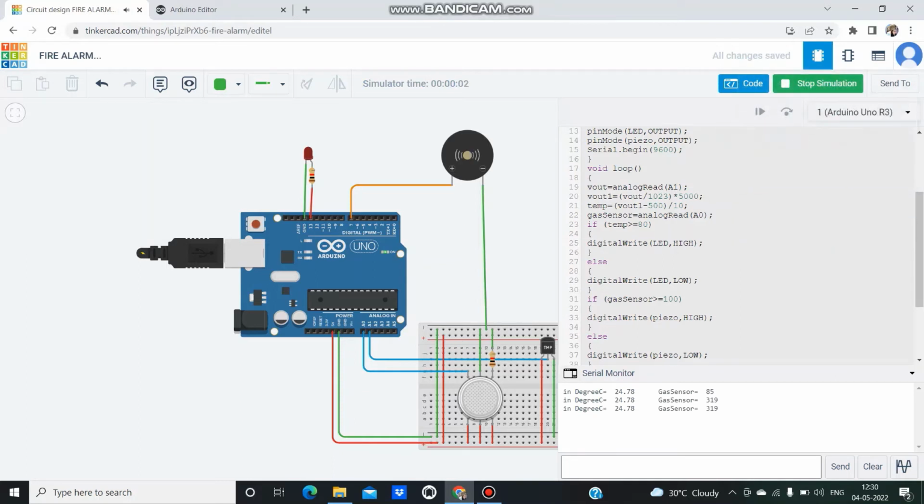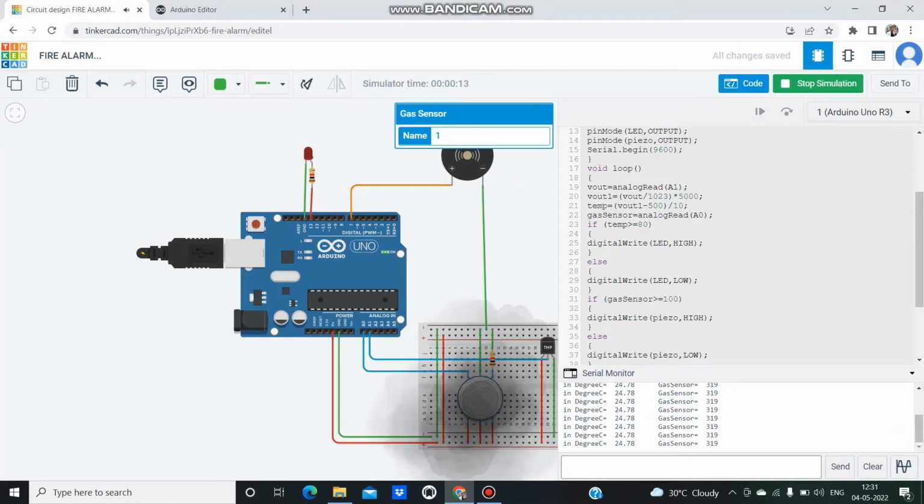Here I am starting the simulation. The initial values are 24 for temperature and 319 for the gas sensor. Let's click on the gas sensor. Here the smoke is constant around the gas sensor, and that's why the piezo buzzer is buzzing.